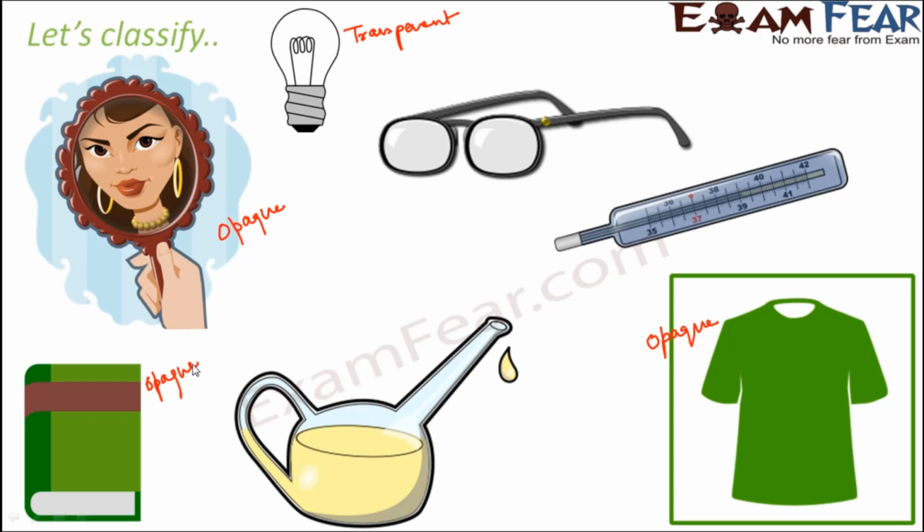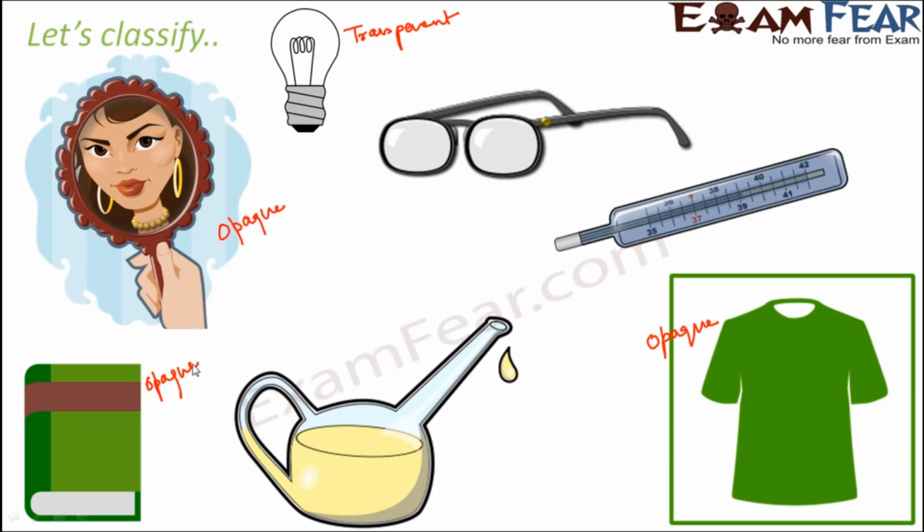Have you ever observed that a dry sheet of paper appears to be opaque? You cannot see through that paper. But when you dip that same paper in oil, what happens? It becomes translucent or transparent to some extent. This increased transparency of the paper is because oil has this transparent or translucent nature. Similarly, you would have seen that when water is poured on a paper, the paper becomes transparent.